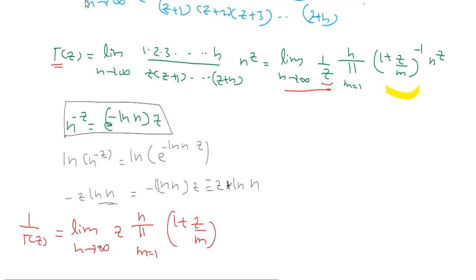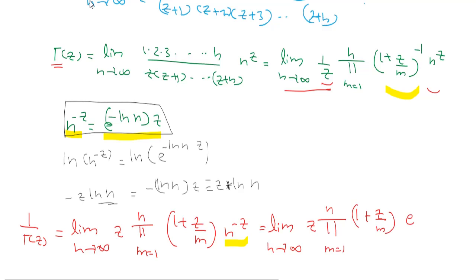The next term is n raised to z, so instead you will have n raised to minus z. This n raised to minus z can be written as e raised to minus log n into z. So this term will be equal to limit n goes to infinity z into product m equals 1 to n of 1 plus z by m into exponential of minus log n into z.